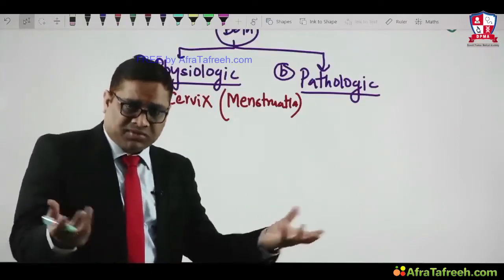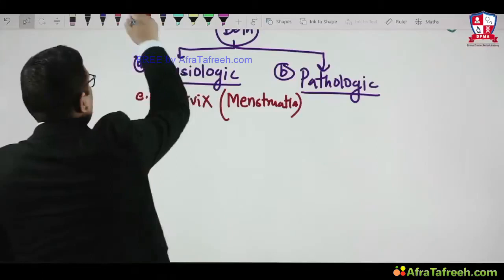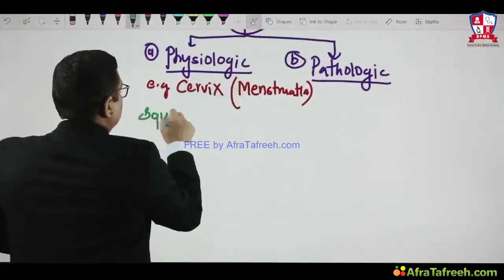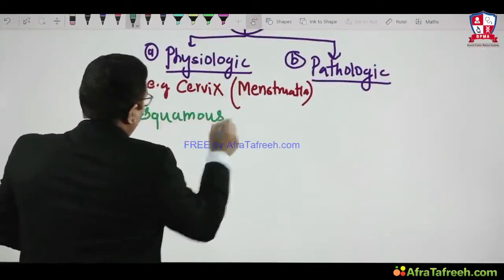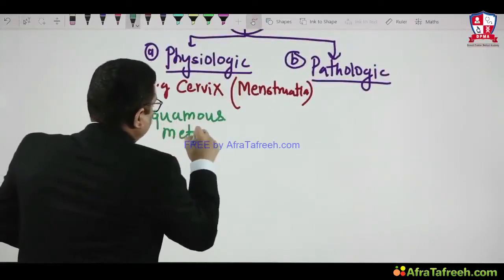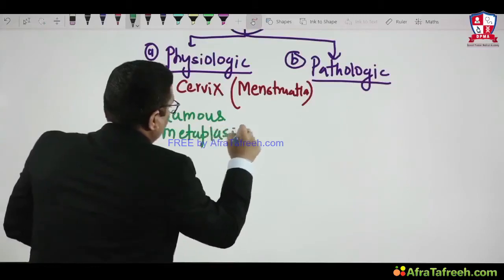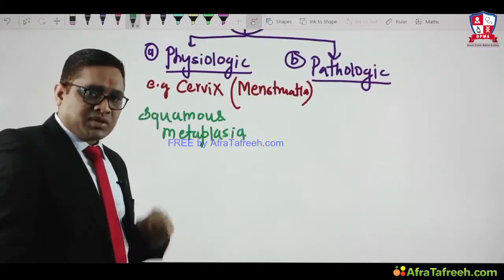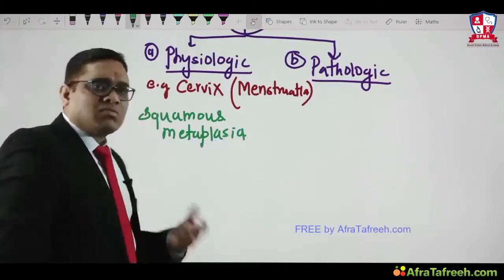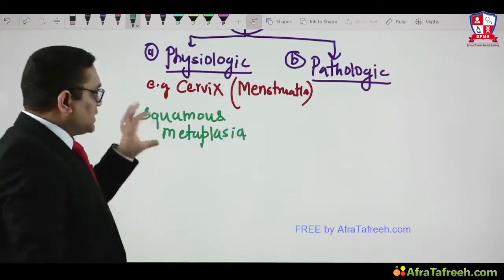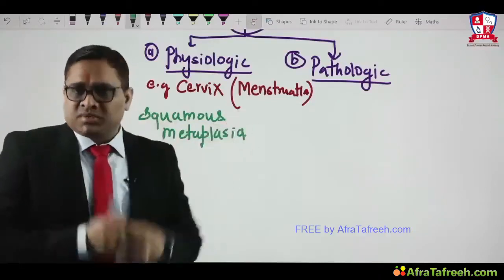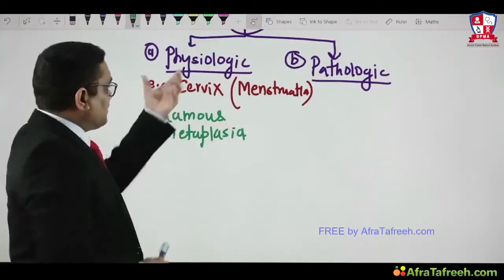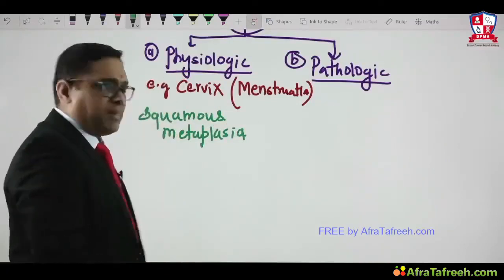Answer is yes, the cervix. What kind of metaplasia will you see in the cervix? It's a squamous metaplasia, at the squamo-columnar junction during menstruation, because of the hormonal changes. The squamous cells will extend towards the columnar junction, and that is the important example of physiologic metaplasia.